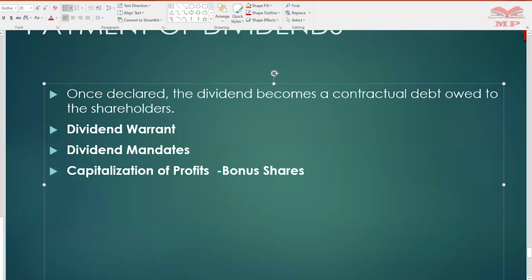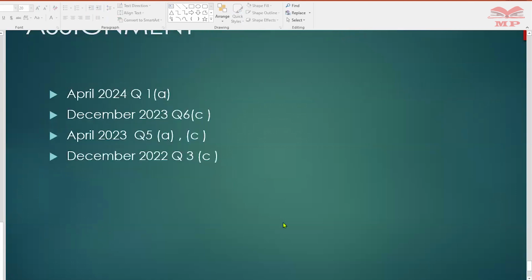We have come to the end of chapter 5. That is the share capital.